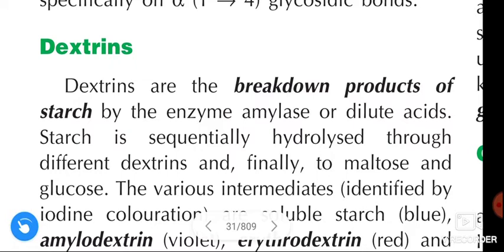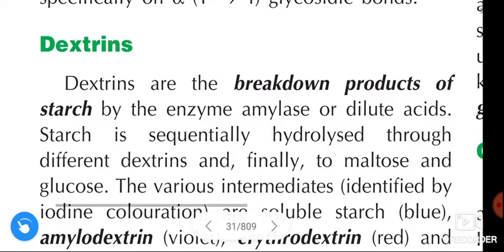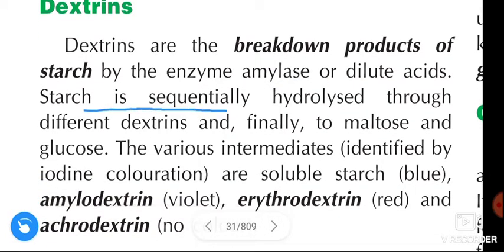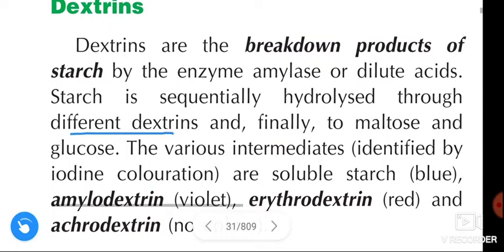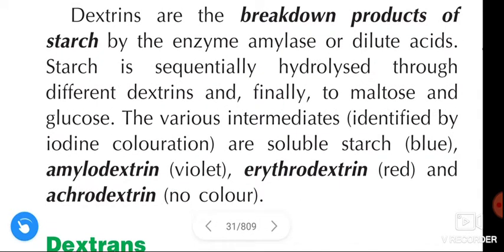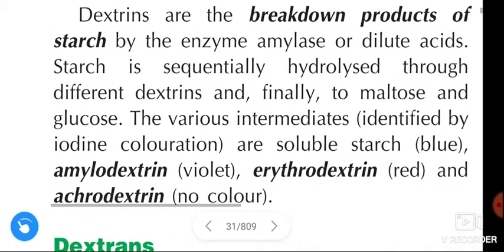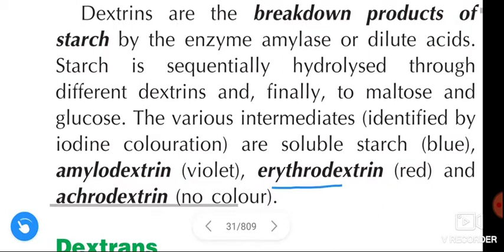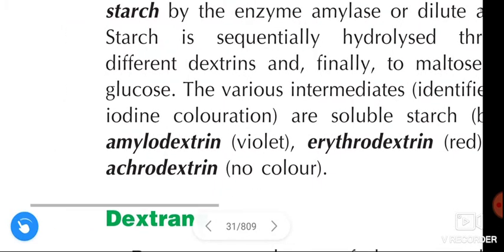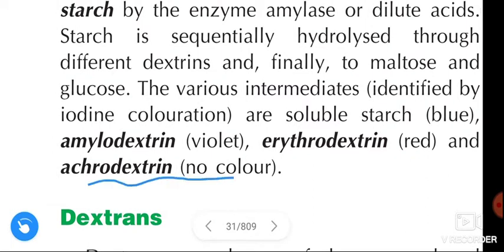See once again dextrins. Dextrins are the breakdown products of starch by the enzyme amylase or dilute acids. Starch is sequentially hydrolyzed through different dextrins and finally to maltose and glucose. The various intermediates identified by iodine coloration are soluble starch in blue color, amylodextrin in violet color, erythrodextrin that is red, and acrodextrin, it has no color.